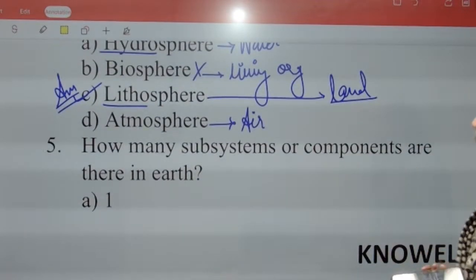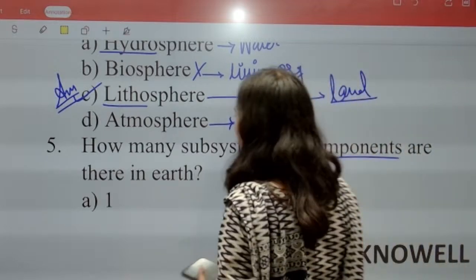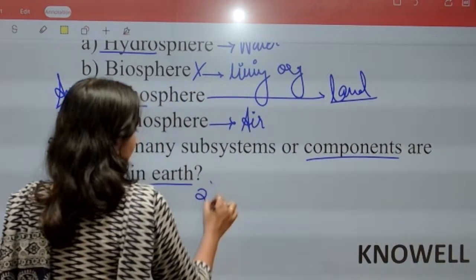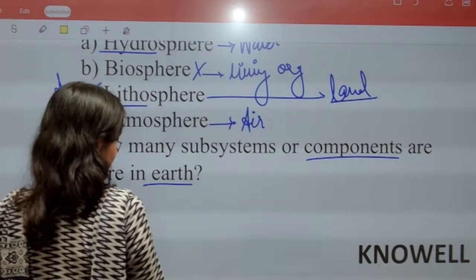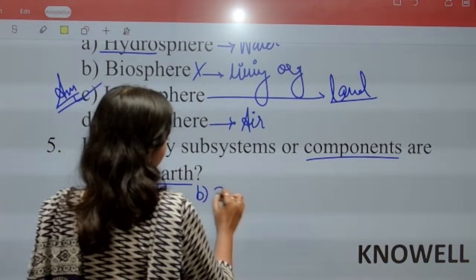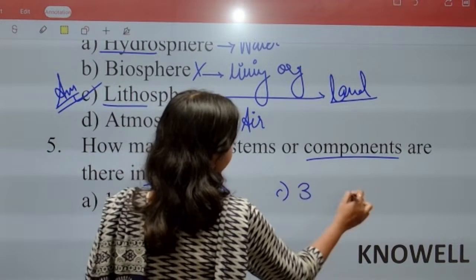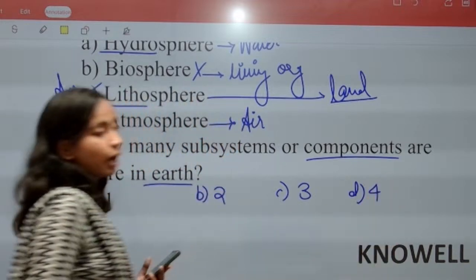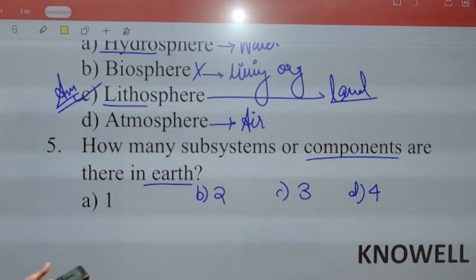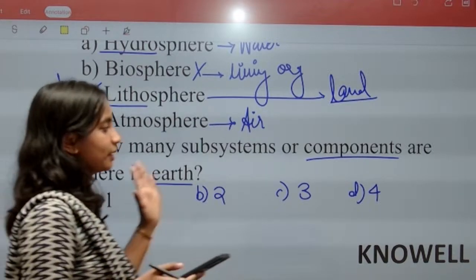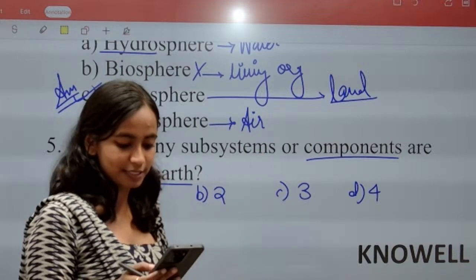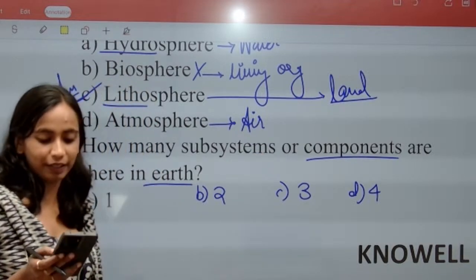Next question is, how many subsystems or components are there in Earth? Option A 1, option B 2, option C 3 or option D 4. How many components or subsystems are there in Earth? How many components does Earth have, and how many subsystems are there? 1 component, 2 components, 3 components, 4 components. D. Correctly answered, Kanishka. Very good.